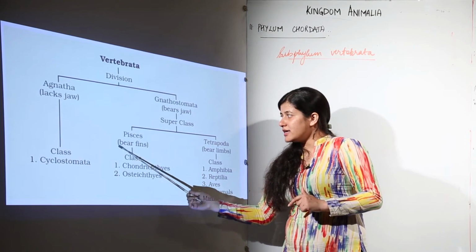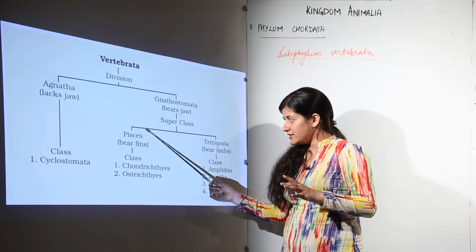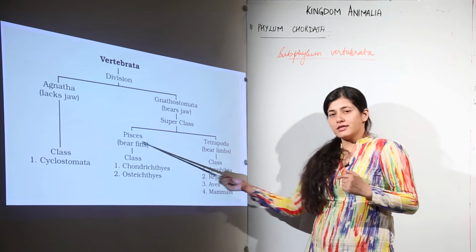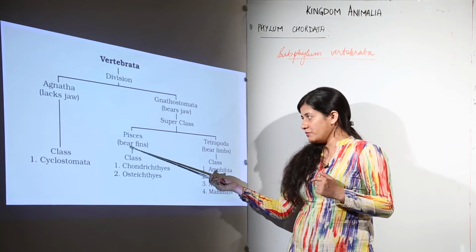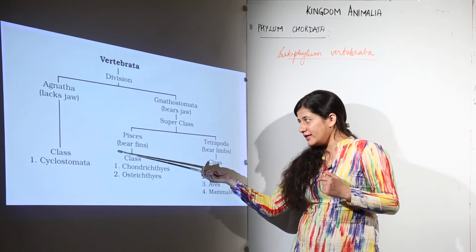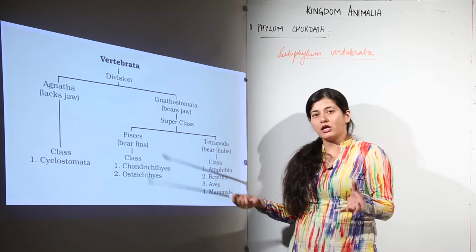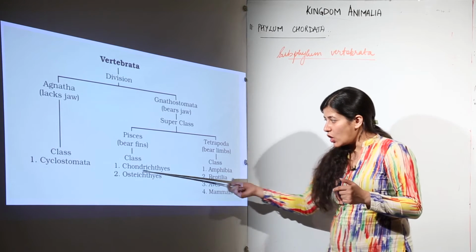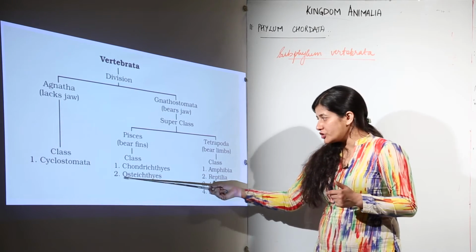Inside this division, we have 2 superclasses. One superclass is Pisces, that has the fishes. When we talk about Pisces, the criterion for animals to fall into this superclass is that they should bear fins. Depending on which type of fins are present, there are further 2 classes. One is Chondrichthyes and the other is Osteichthyes.